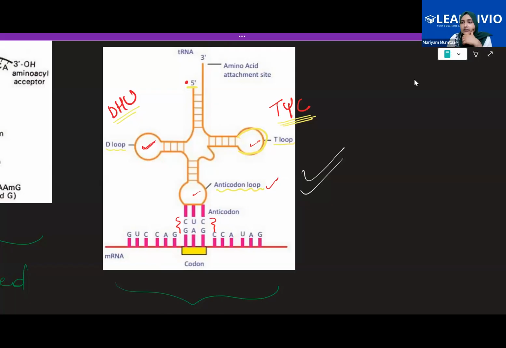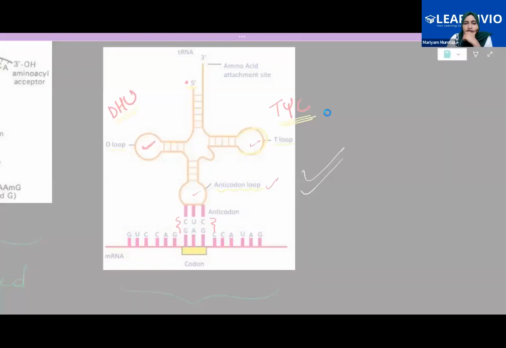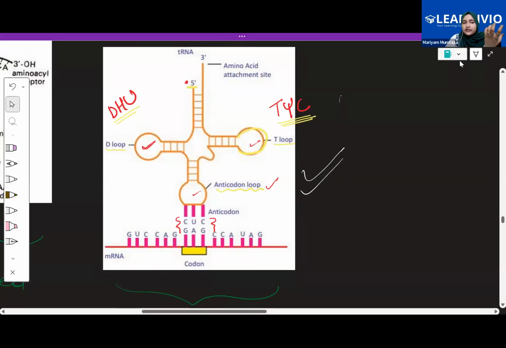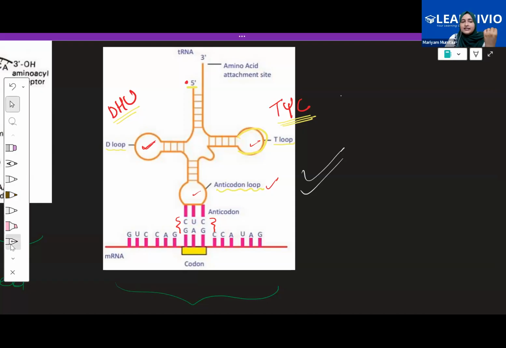All of the circles, the various loops that you see in the diagram, are the arms. They are responsible for different functions. You can call them loops or arms, and they do various functions.